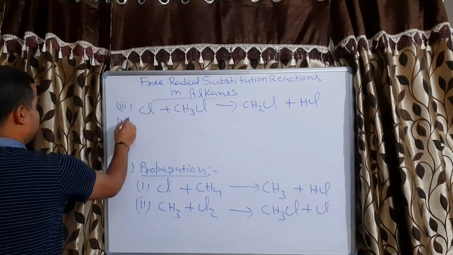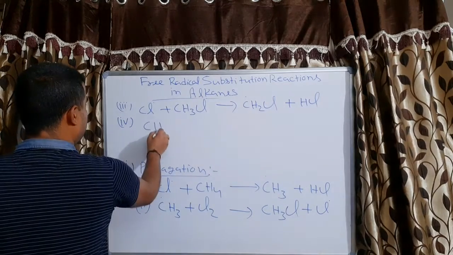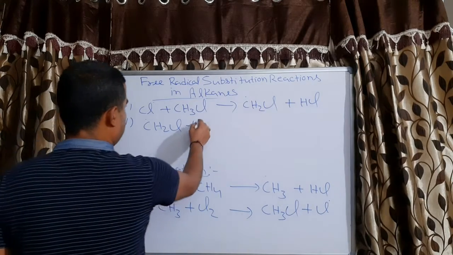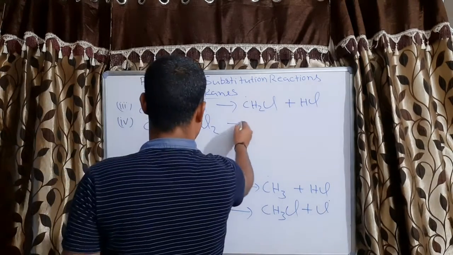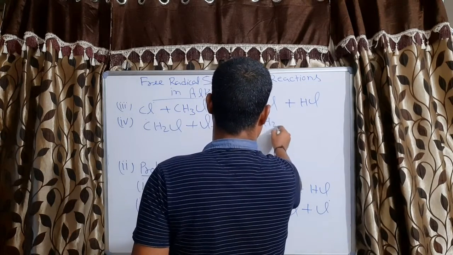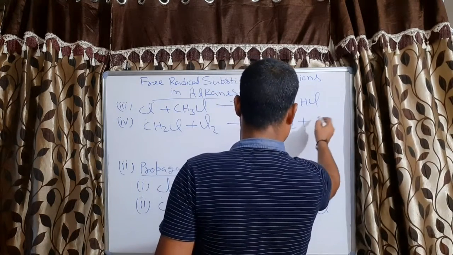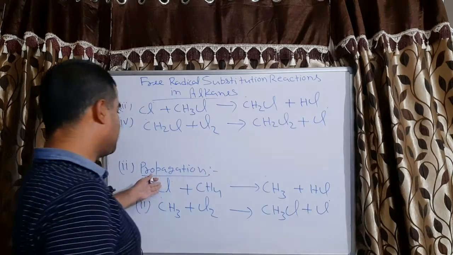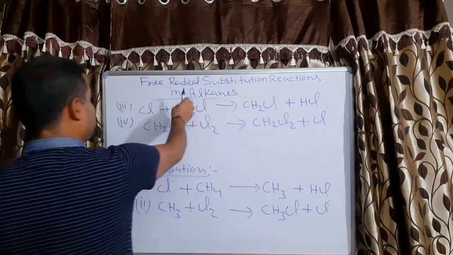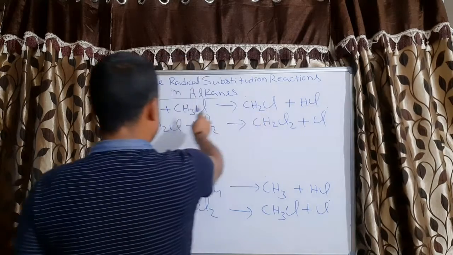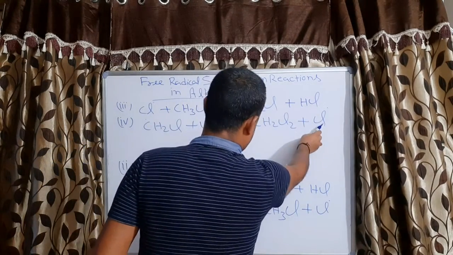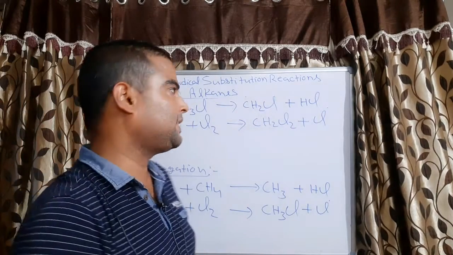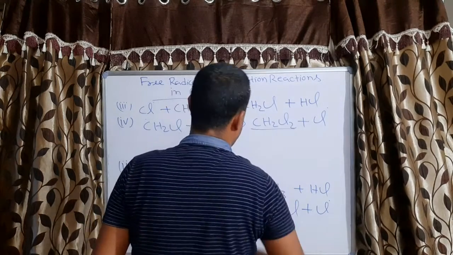Now what will the fourth step be? This CH2Cl free radical will react like in the second step, and it will form CH2Cl2 plus Cl free radical. Now again, like the first and second steps, this will react with CH3Cl to give CH2Cl, which reacts with a chlorine molecule to again give Cl free radical, and this again reacts with CH3Cl. So this process will continue till CH2Cl2 is in sufficient quantity.